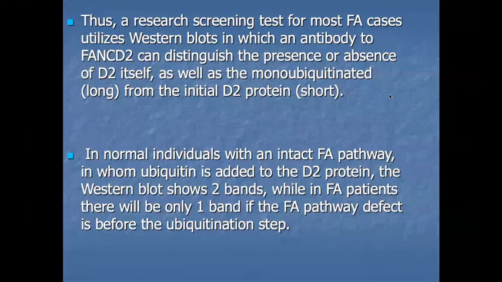If there is a defect in Fanconi anemia, it is before the ubiquitination step. The Western blot method is used for detection in Fanconi anemia, using an antibody against this ubiquitination pathway. Normally we find 2 bands, but in Fanconi anemia we find only 1 band because of the defect in the ubiquitination pathway.